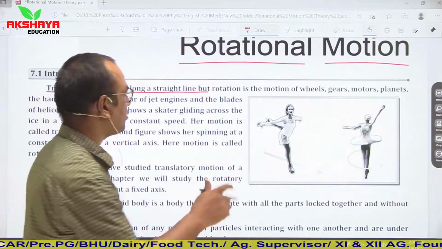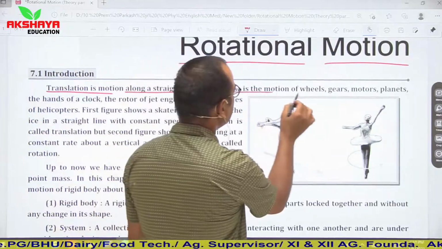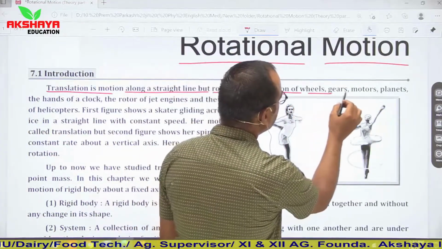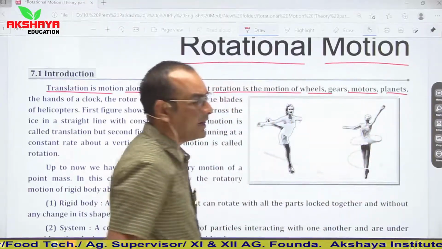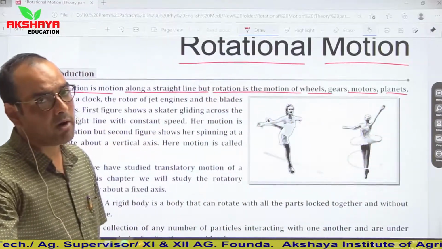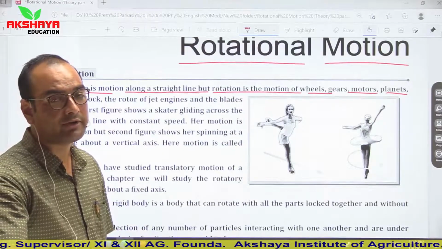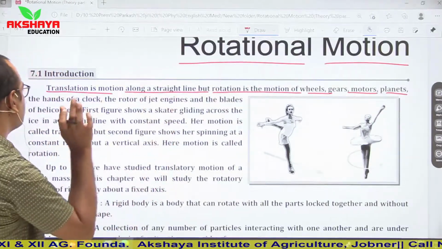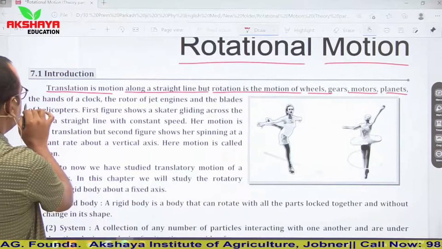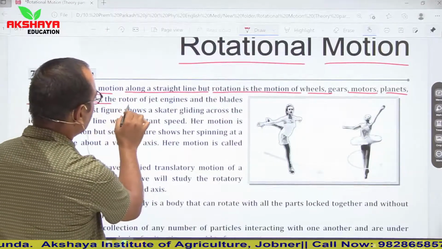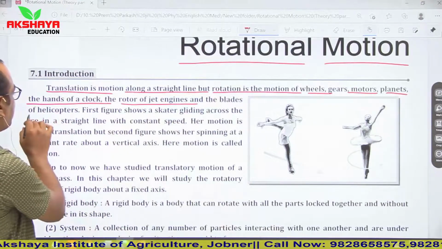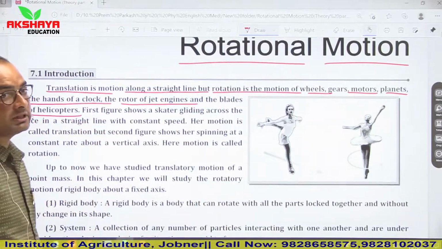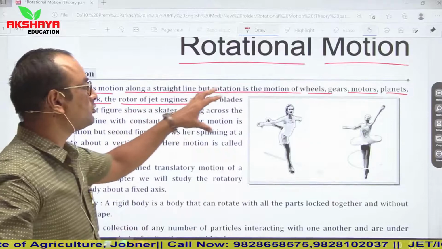Rotation is the motion of wheels, gears, motors, planets. Rotation means motion about a fixed point, or motion about a fixed axis, is known as rotational motion. Clear? Different examples are the rotor of jet engines and blades of helicopters. These all things are related to rotational motion.